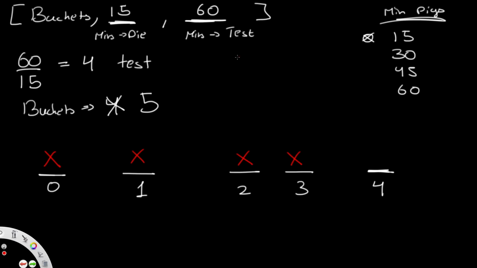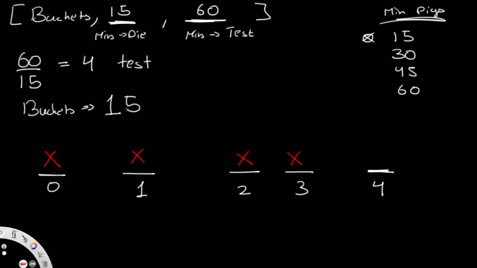So let's say we are actually given 100 minutes and it takes 10 minutes for a pig to die. So 100 divided by 10, and 100 divided by 10 is going to give us a value of 10. So what this means is that let's say we have a row of 11 values, right? In one row, we have 11 buckets. So in that case, we can make up to 10 tests. And if all the 10 tests make the pig alive, that means that the 11th bucket has the poison. All right, so hopefully you just understand this part pretty well. Make sure you do understand it. And now let's just go on to a case where we have a lot more buckets.